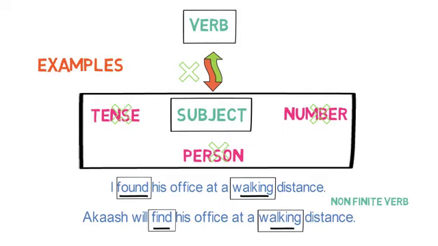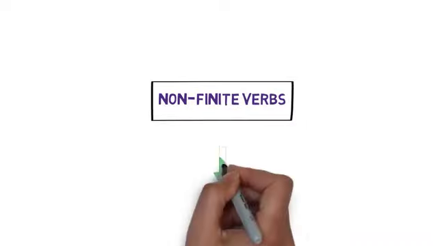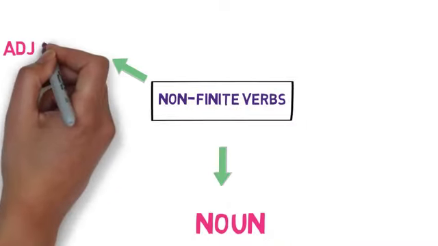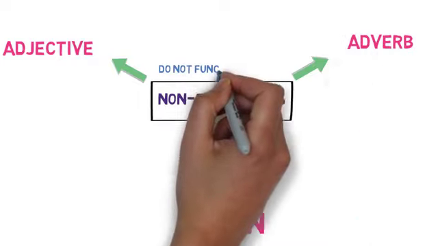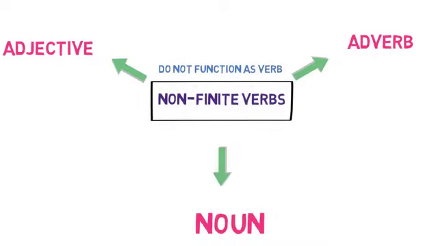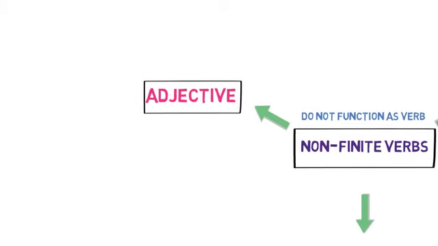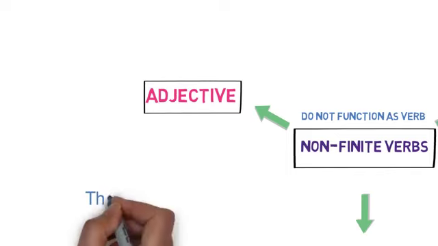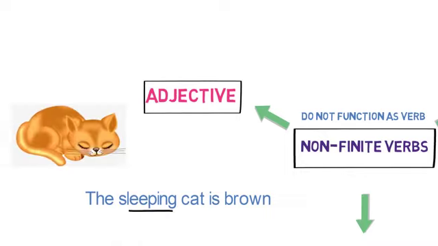Now that we are clear what are non-finite verbs, let's understand their usage. Non-finite verbs function as noun, adjective or adverb in the sentence. They do not function as verb in the sentence, that we just understood. Now let's understand their functionality as an adjective with an example. The sleeping cat is brown. Here, sleeping functions as adjective in the sentence as it is describing cat.